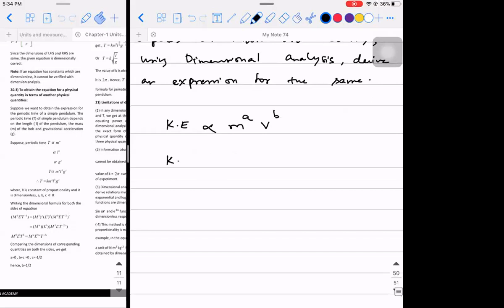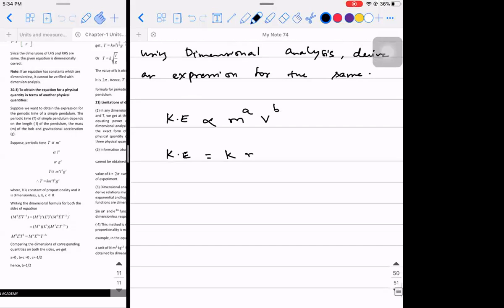The next step: when you remove the proportionality symbol, you need to introduce a constant. Let me say the constant is K. Kinetic energy equals K into M power A and V power B, where K is a dimensionless constant, meaning it does not have any unit associated with it. It is just a number. What is that number? We don't know.